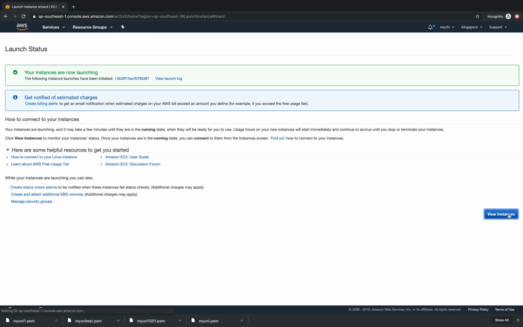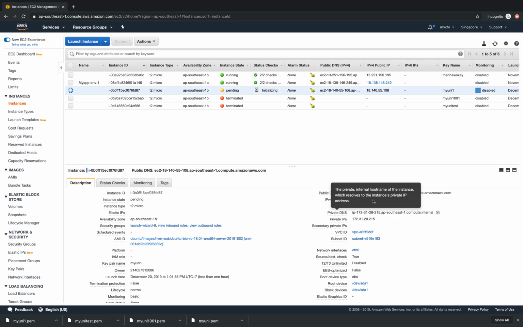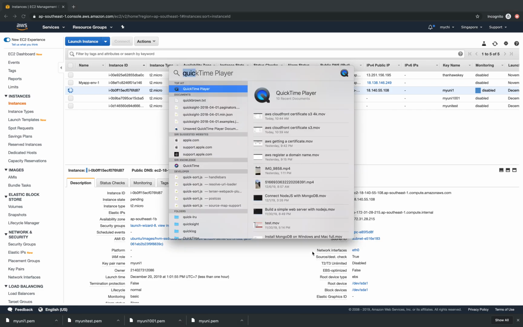The launching process will take less than 1 minute. And when it's ready, you will get the IP address here. Okay? So just wait for that. But in the meantime, we can start the terminal.